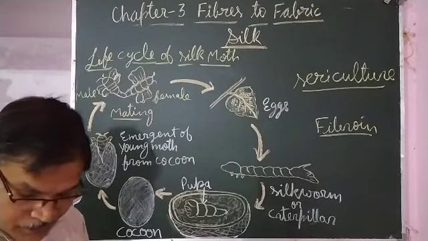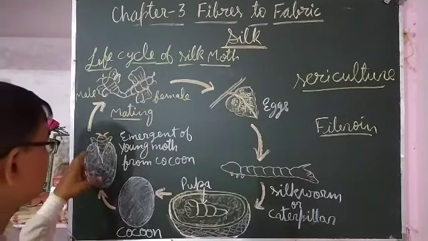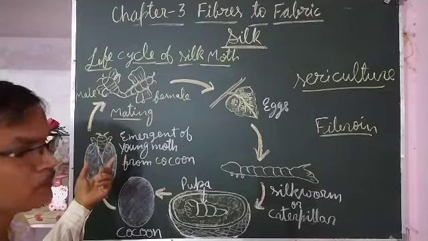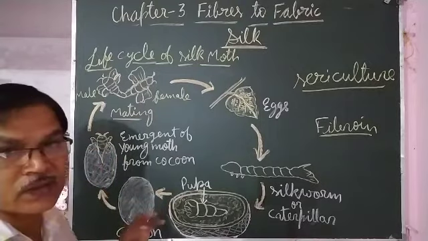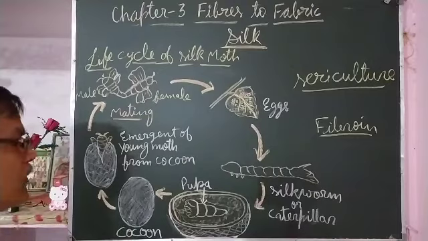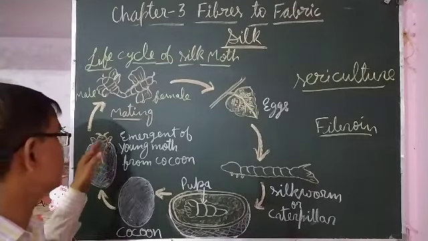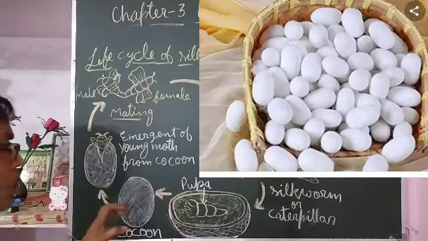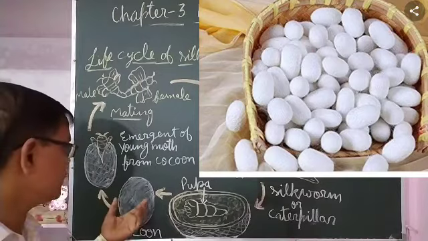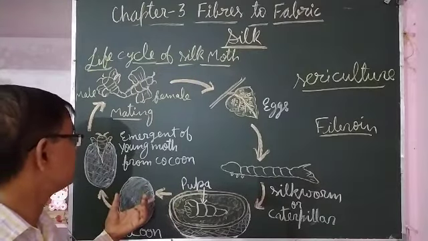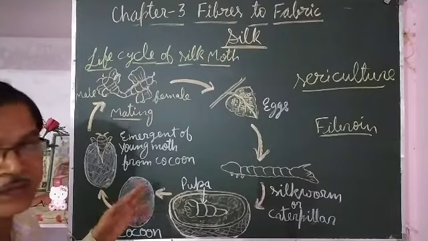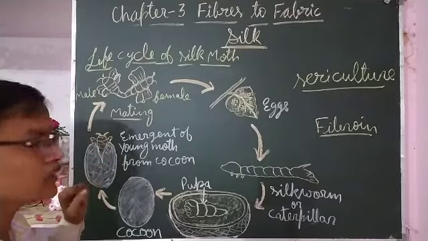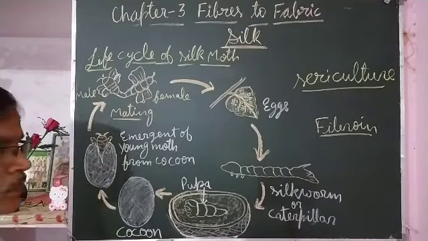For the production of silk, the cocoon is collected before the young moth comes out. When the moth comes out, it will cut the silk threads, the silk fibers. So before it comes out, the cocoon is collected by the people to get silk, so that the silk fiber may not be cut into pieces. If the young moth comes out from the cocoon, it will cut the fiber, and the fiber will change into small pieces.